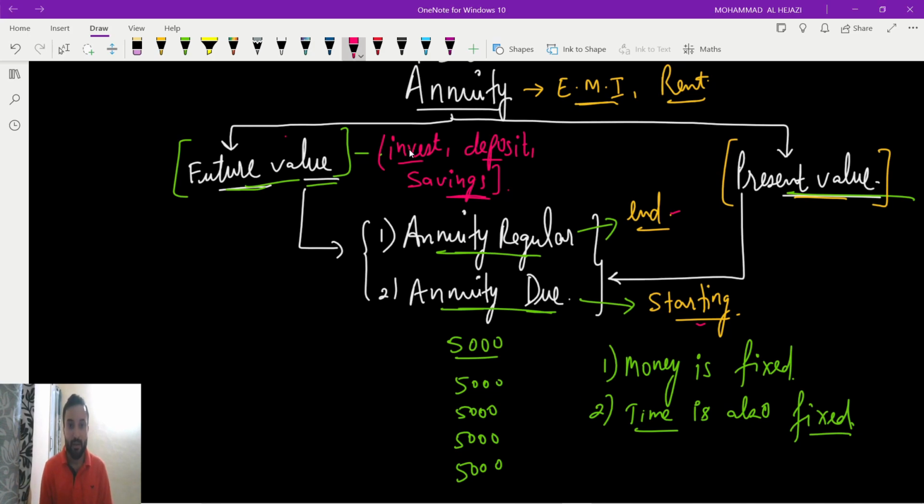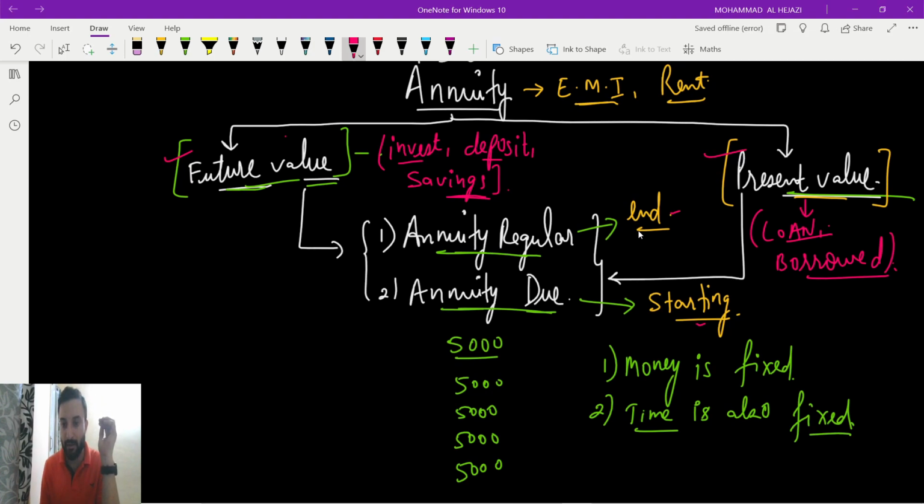If the word is invest, deposit, saving, it is a future value. And for present value, the words are loan or borrowed, because if you borrow, you know how much you have to return with the interest, right? For that returning you have to start saving from now onward, the present value. Like that, in a loan also we know how much we have to return. So if the word is invest, deposit, saving, we use future value. If the word is loan, borrowed, we use a present value.